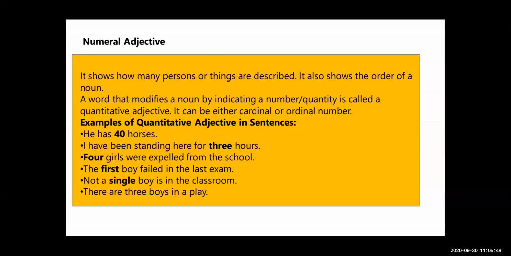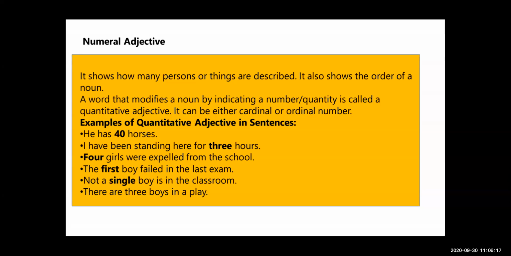See, 40 horses: you can count one horse, two horses, three horses, till 40. So he has 40 horses. This figure 40 is telling how many horses. Now see, 40 is the numeral adjective.